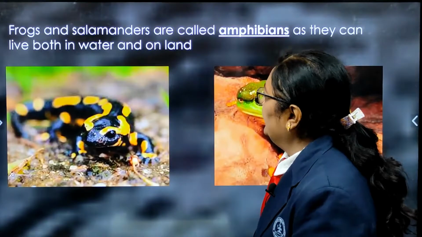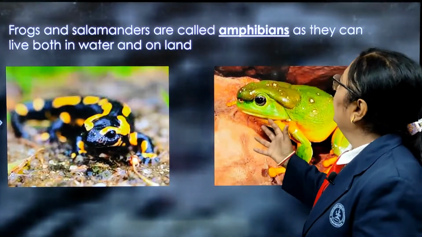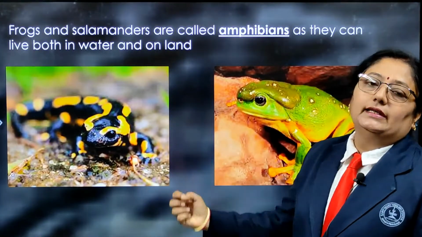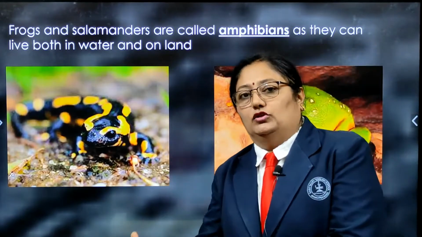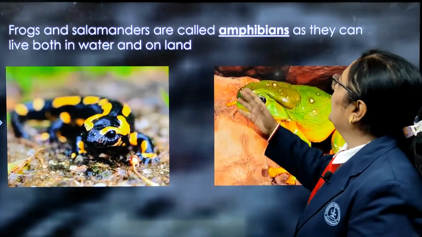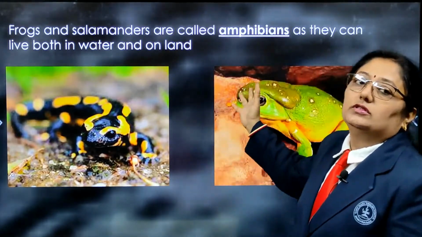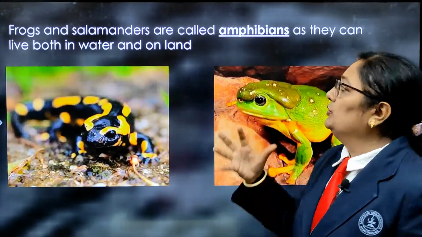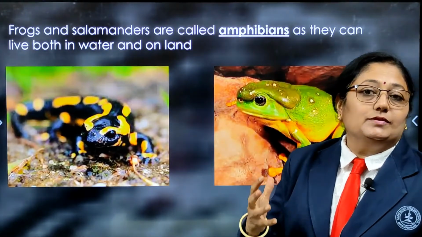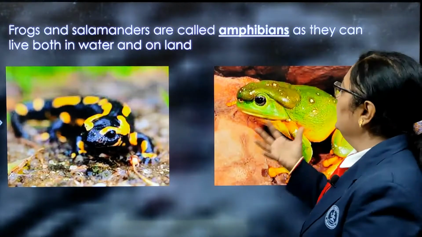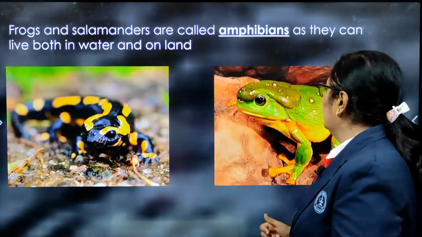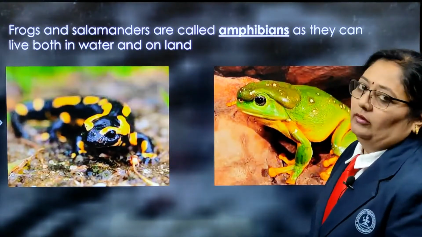Now, we go for the next. If a few animals stay on land and in water, then they are categorized as amphibians. This is also a new word for you children. Amphibians, you have to learn the spelling of it too, and the examples are salamanders and frog.